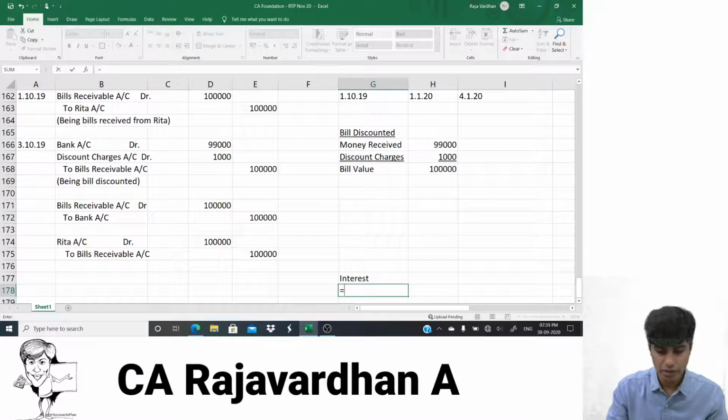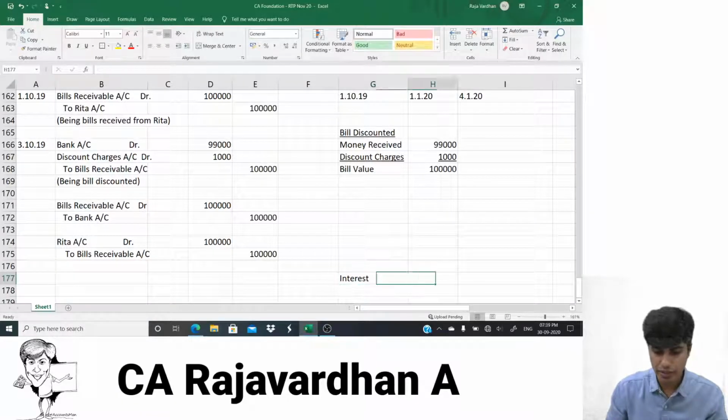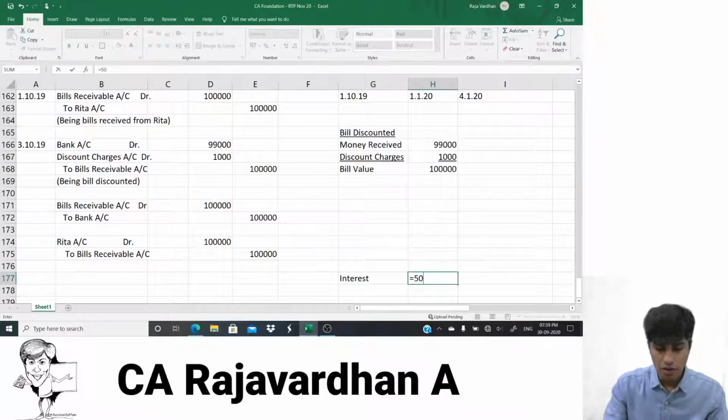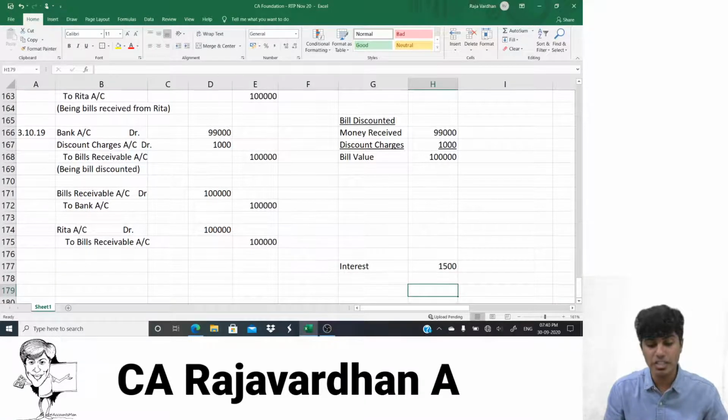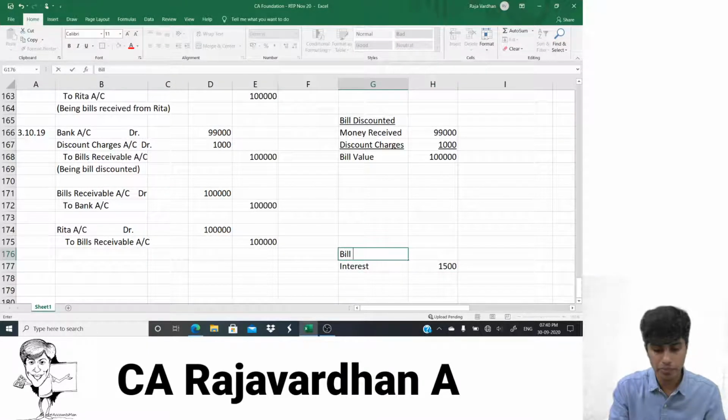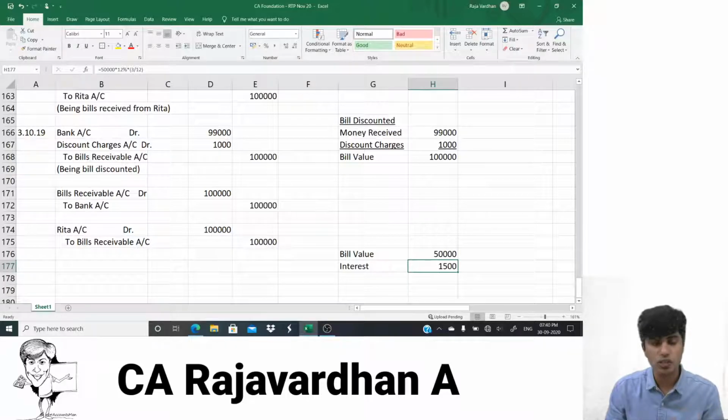Interest is equal to 50,000 multiplied by 12% multiplied by 3 by 12, that is 3 divided by 12 for 3 months. So that comes to 1,500. 1,500 rupees is the interest that she needs to pay. So she pays 1,500 interest, and the bill value she pays is 50,000. So 50,000 is received, and interest of 1,500 is received.